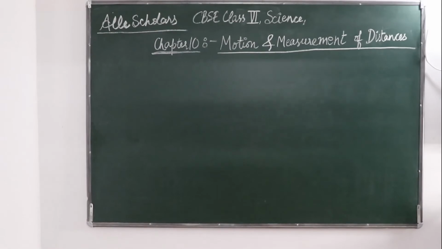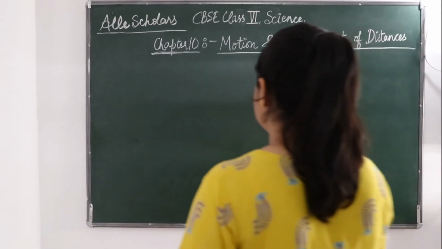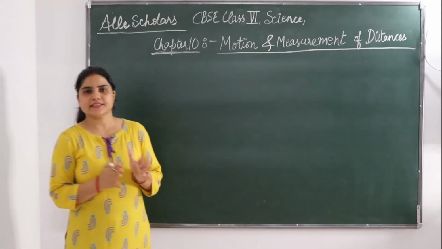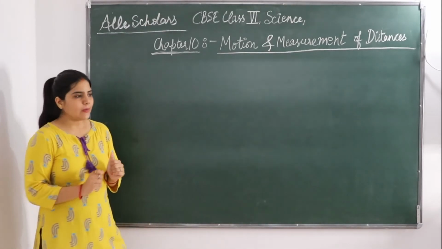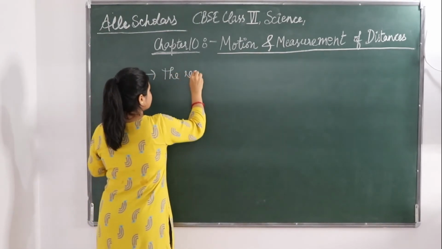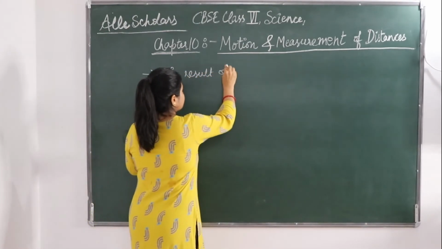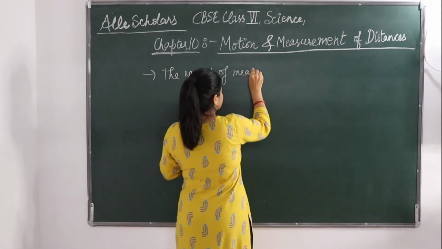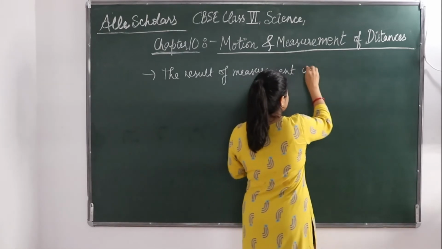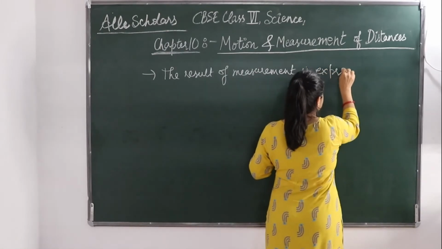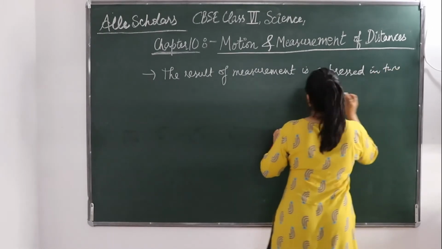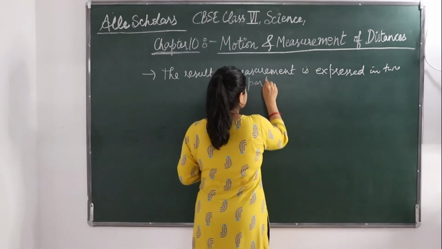So what is the result of measurement? The result of measurement is expressed in two parts. So what are those two parts?